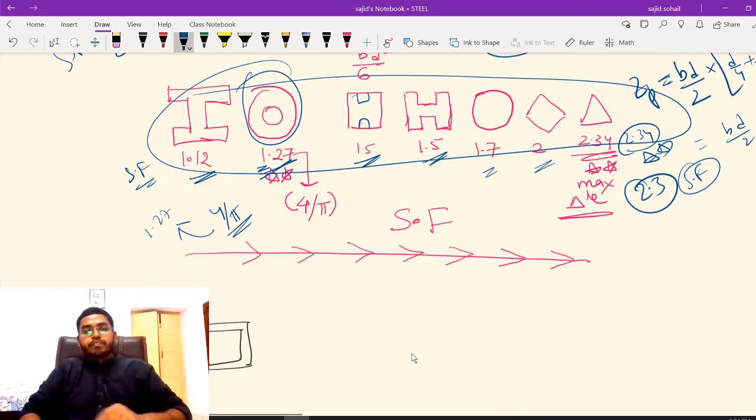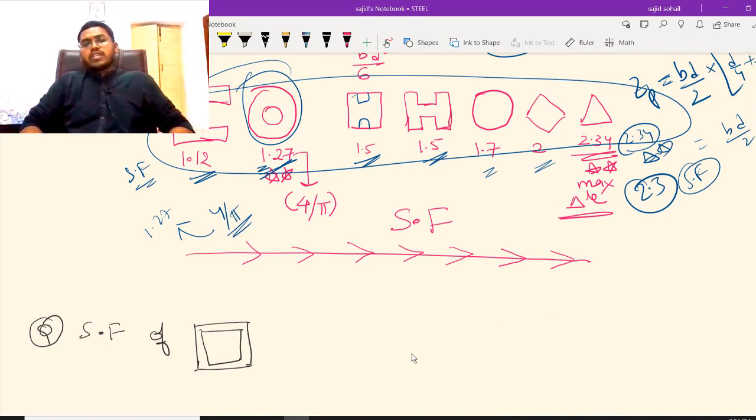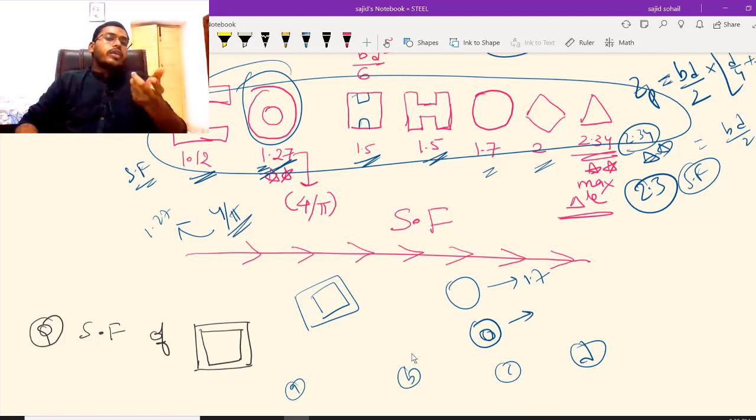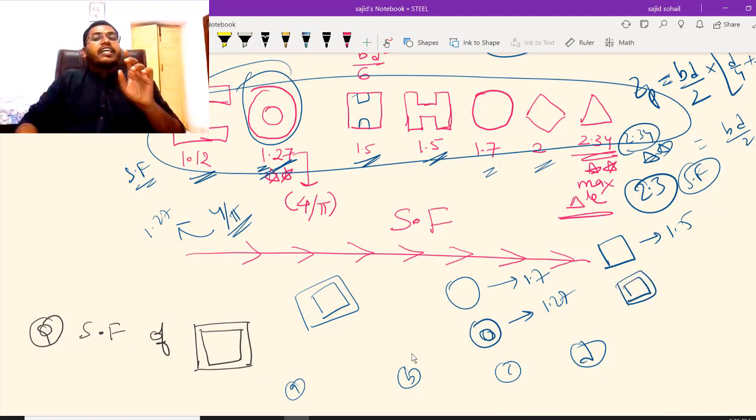Now let us see this question. There will be 4 options, A, B, C, D, and he will be asking what is the shape factor of a section like this. Use your common sense. What was the circle's value? 1.7, right? And the hollow circular section, the tubular section, came to 1.27, right? If you have a rectangle, it is 1.5. Obviously, if you have something like this, it should be definitely less than 1.27.